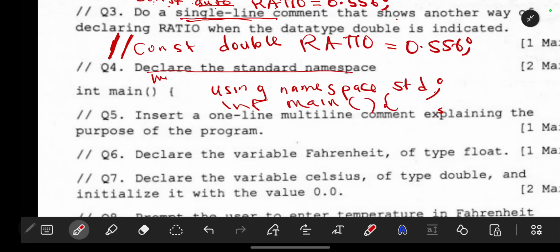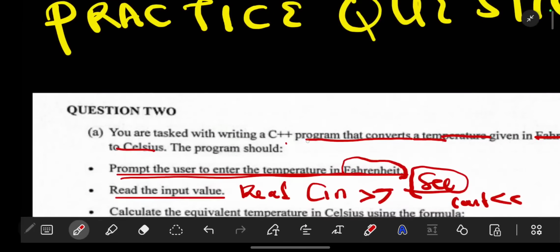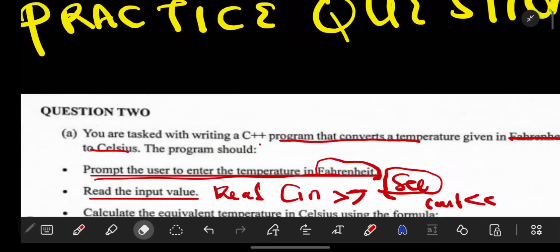Number 5, insert a one-line multi-line comment explaining the purpose of the program. So the comment for multi-line is this. You use this type of comment, then explain the purpose of the program. Remember, the purpose of the program is that you are tasked with a C++ program to convert temperature given in Fahrenheit to Celsius.